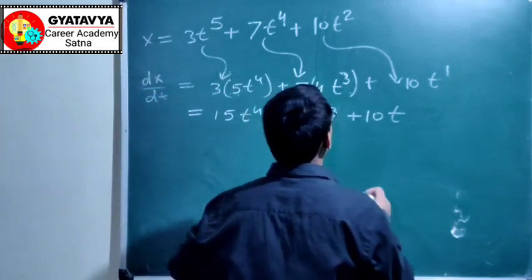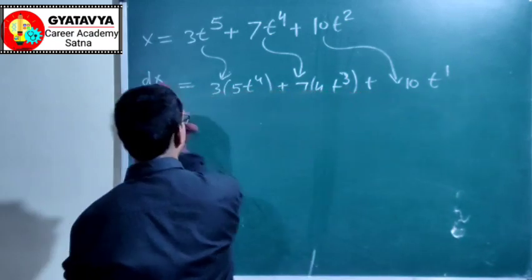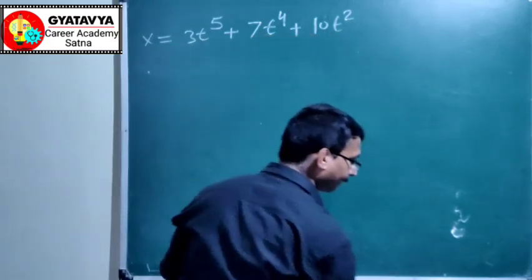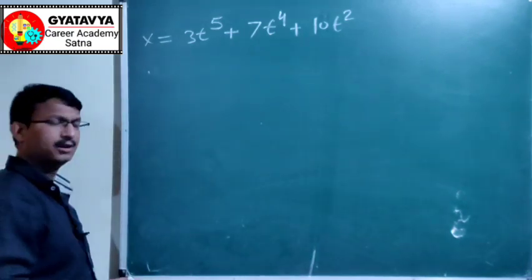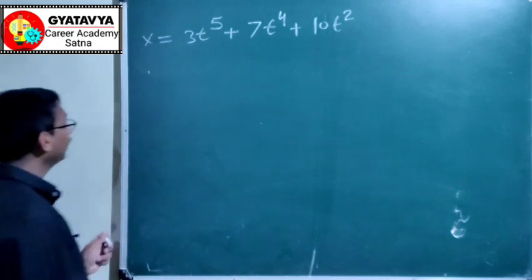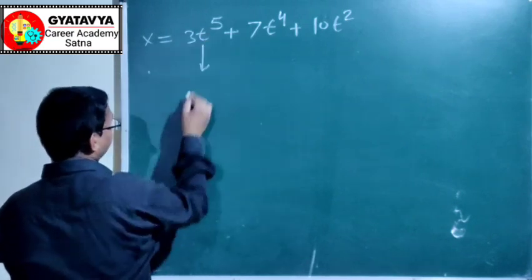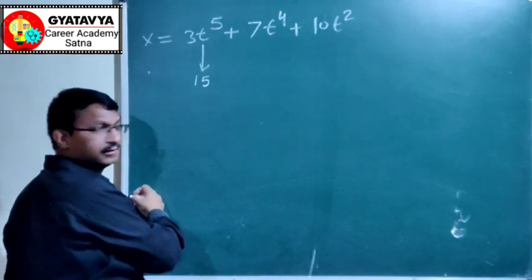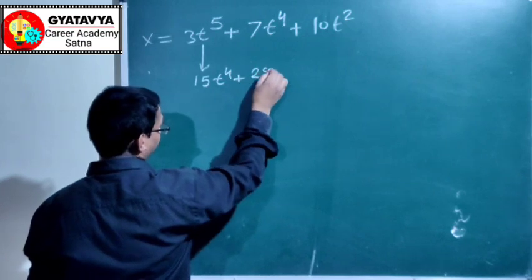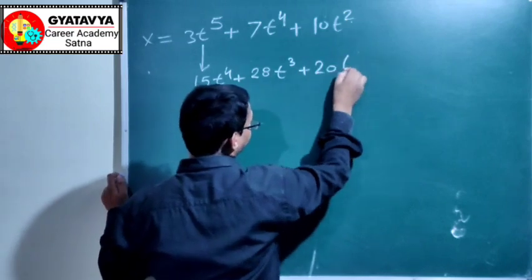And multiply, okay, sorry. Again do it. This differentiation is done. 5 into 3, 15, t to the power 4, plus 7 into 4, 28, t to the power 3, plus 2 into 10, 20, t to the power 1.